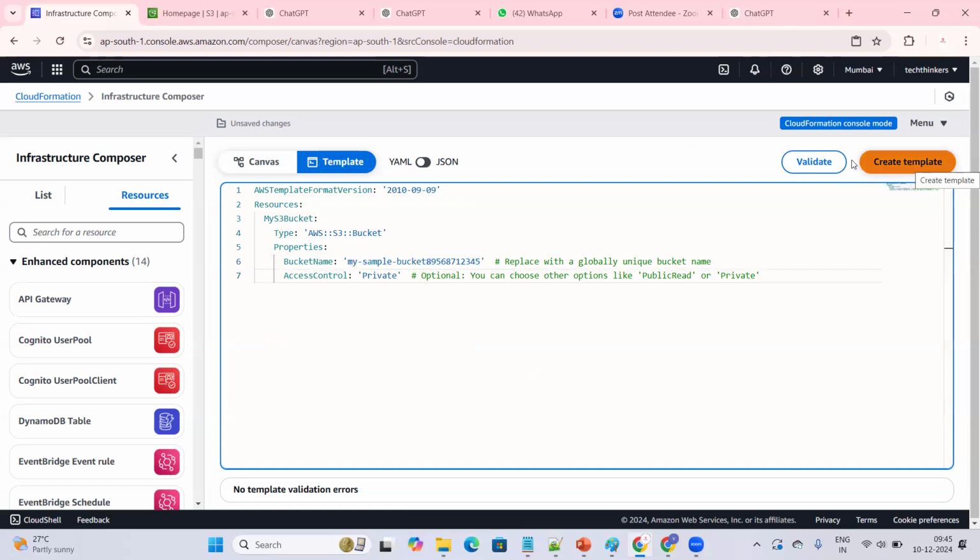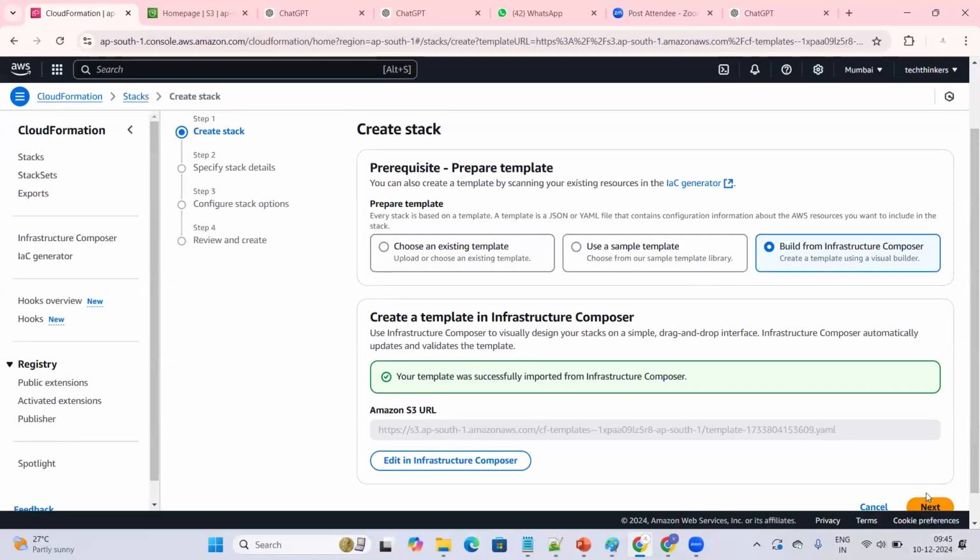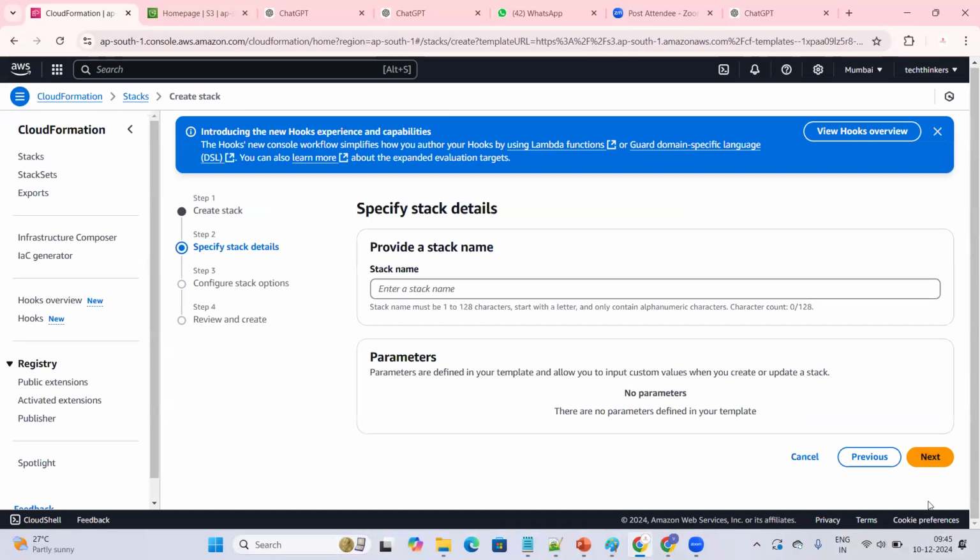I'm going to click validate. You have an option here just to validate the syntax. Click on validate so that it clearly shows the syntax which we are providing here, everything is correct. Validate. It is valid. The syntax is valid. And I'm going to create a template. Confirm and continue to CloudFormation. I'm just going to the next. By default, you don't need to provide any other options. You need to provide the stack name for sure.